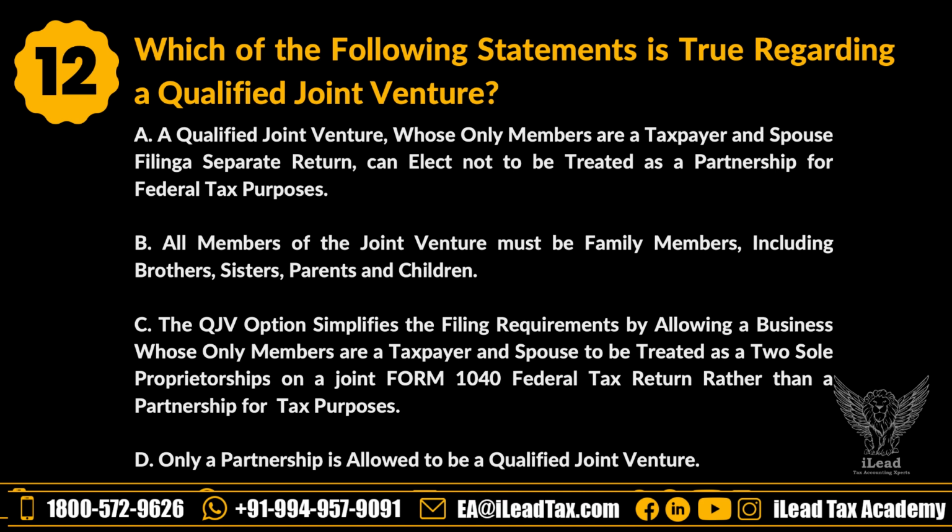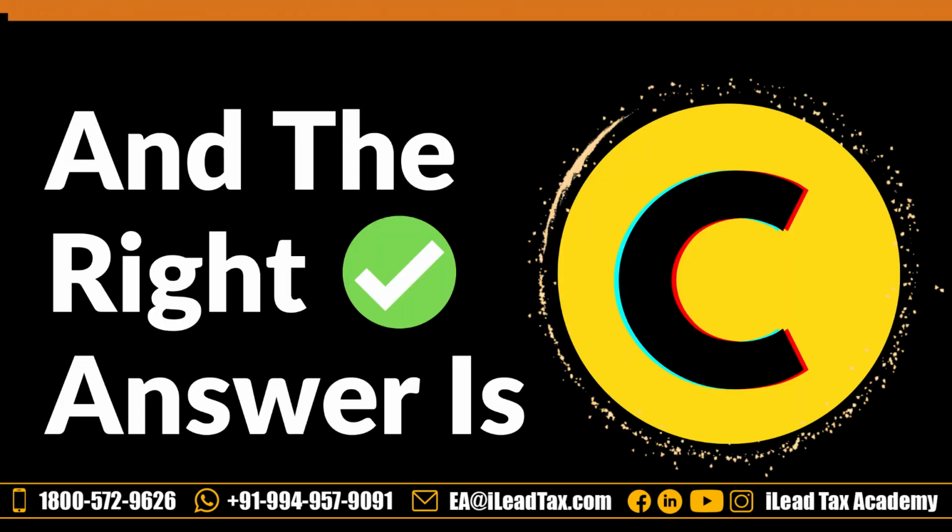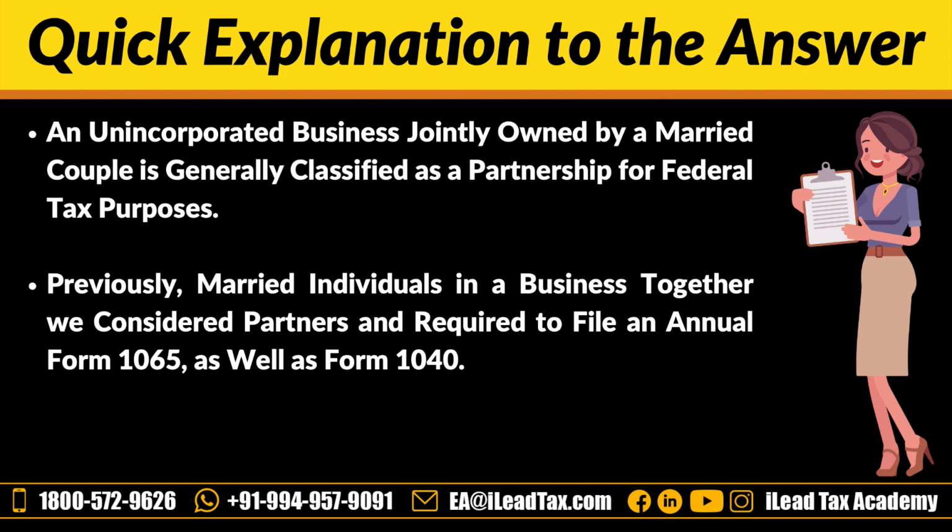Let's see the answer. The answer is C. Let's see why it is C. The qualified joint venture option simplifies the filing requirements by allowing a business whose only members are a taxpayer and spouse to be treated as two sole proprietorships on a joint Form 1040 federal tax return rather than a partnership for tax purposes. So the option allows a married couple filing a joint return to treat their jointly owned and operated business as two separate sole proprietorships for federal tax purposes. This simplifies the filing requirement compared to treating the business as a partnership. So option C is the right answer.